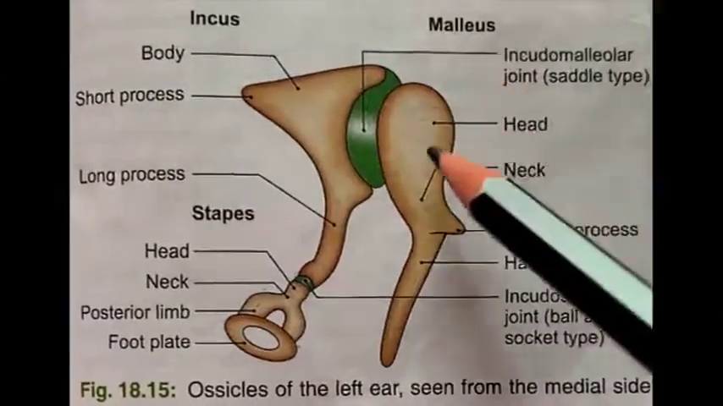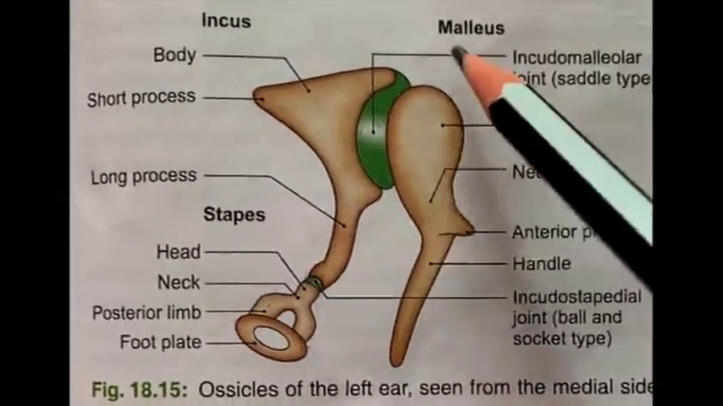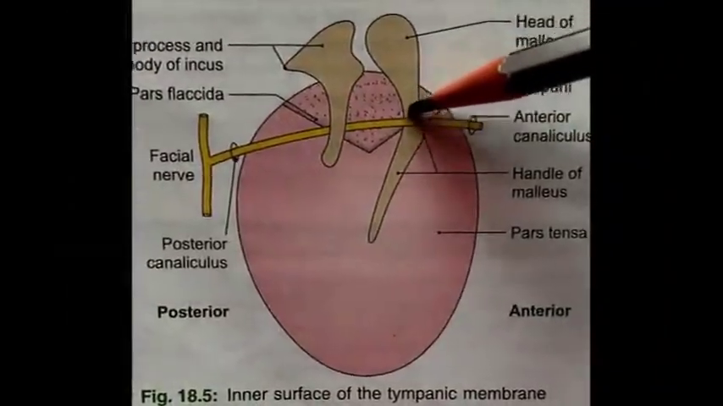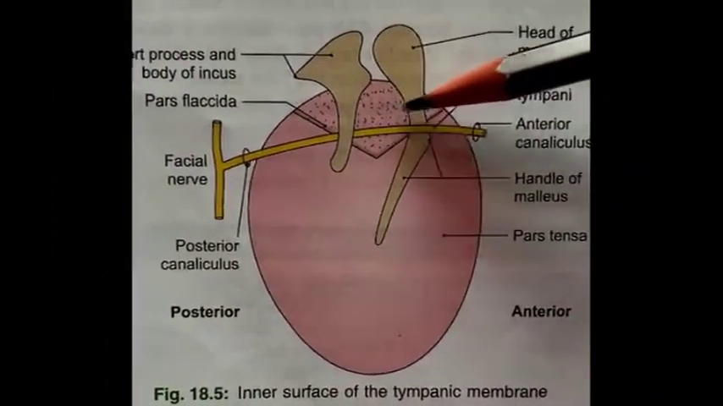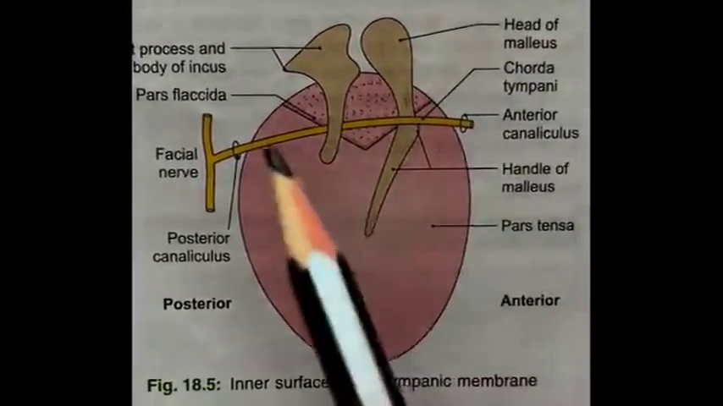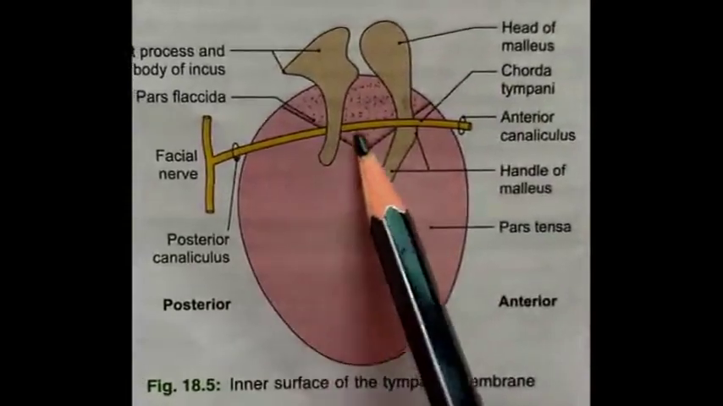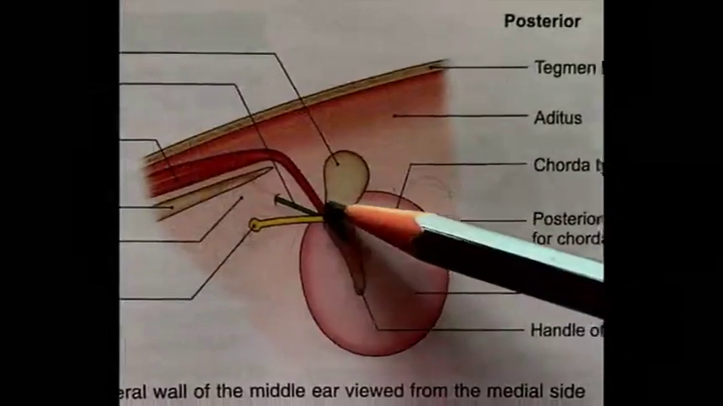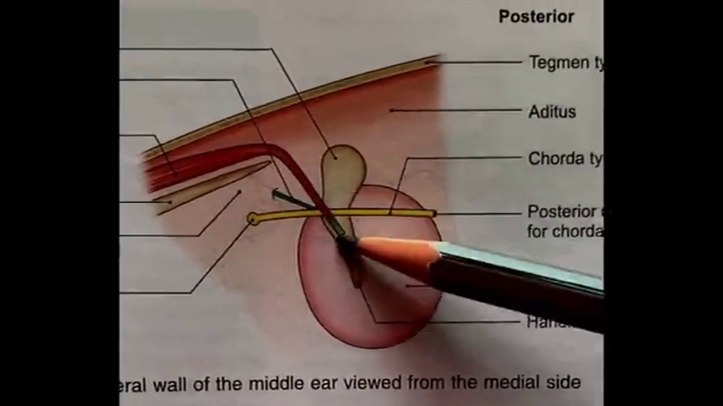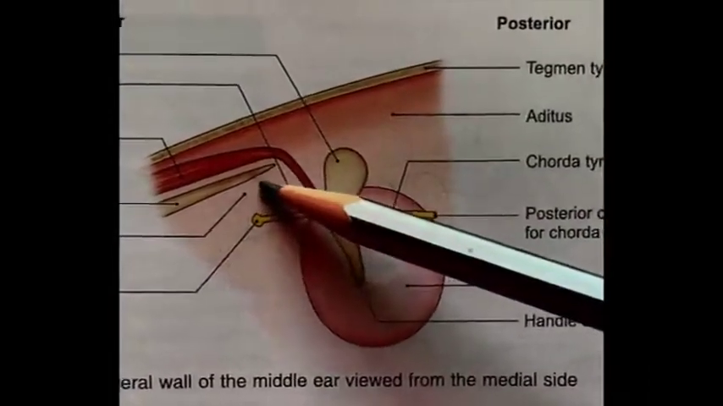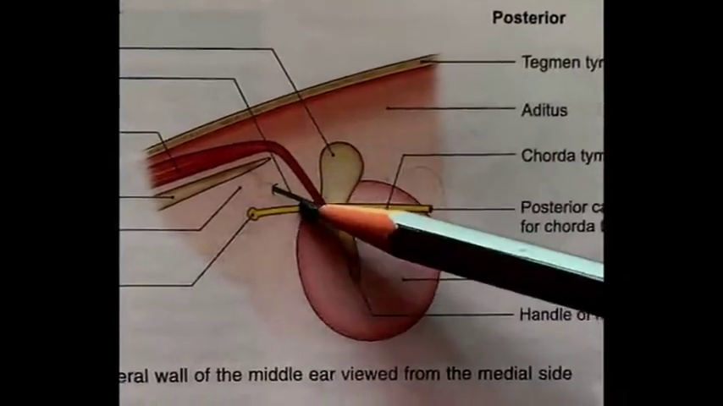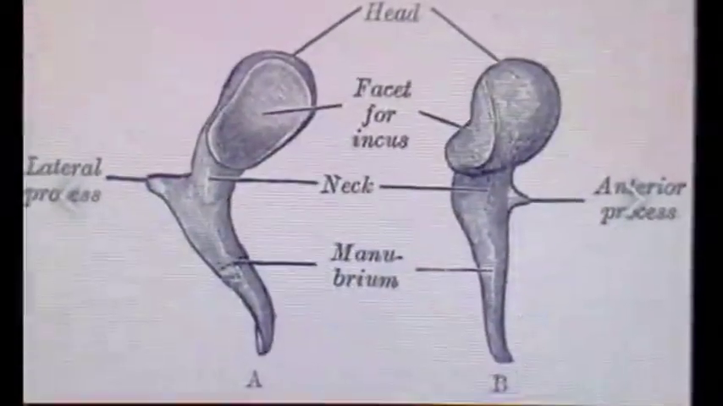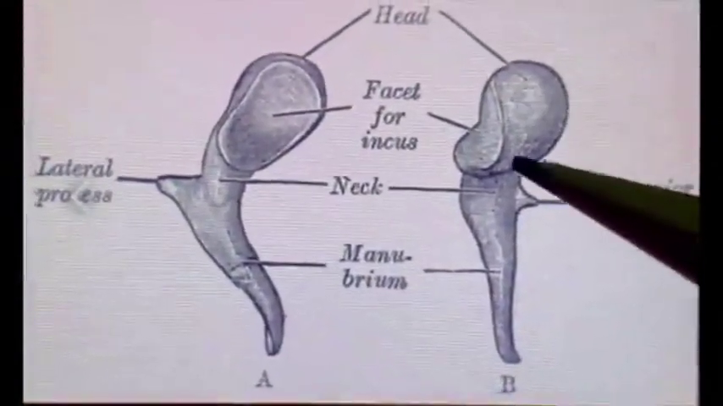Head has its attachment with two ligaments, superior and lateral ligaments. Its neck lies opposite to the pars flaccida portion of the tympanic membrane, and medially there is passage of the chorda tympani nerve. Anterior process is connected to petrotympanic fissure which is present here with the help of this anterior ligament.